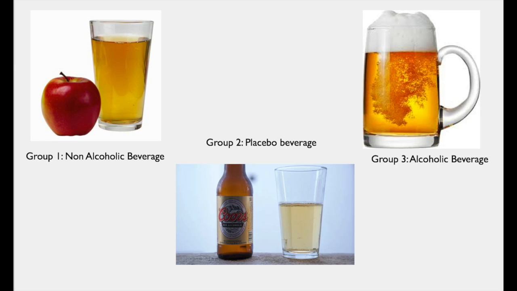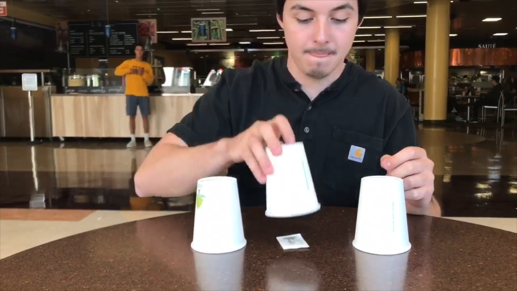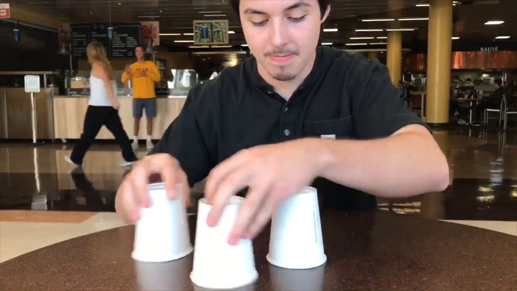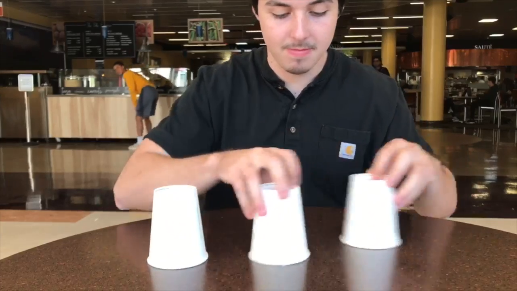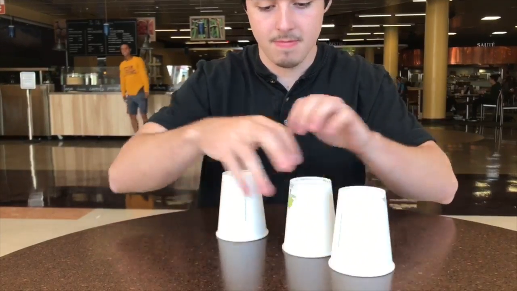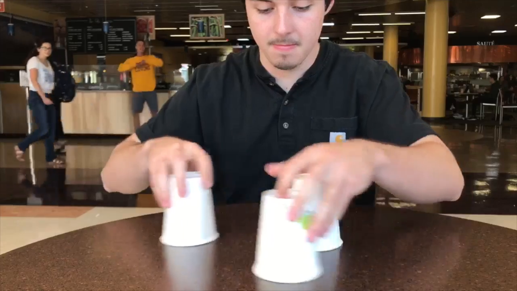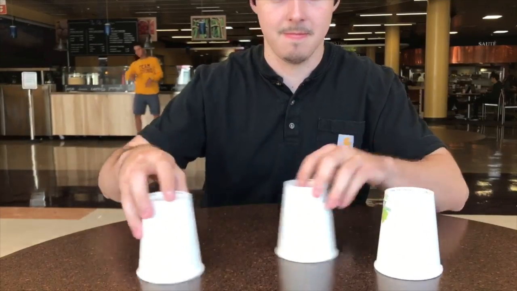We will be showing the video to the placebo group and control group after 15 minutes of them drinking their respective beverages. We will have a time limit for these groups to regulate when they start watching the video. The video we will be showing them is one that will be playing shortly. We will ask them to follow a sugar packet underneath one of 3 cups shown. We will show them where the sugar packet is and cover the sugar packet with a cup and then mix the 3 cups up while telling them to follow where it is. In the background there will be a man dancing, which is supposed to simulate an unexpected stimulus.